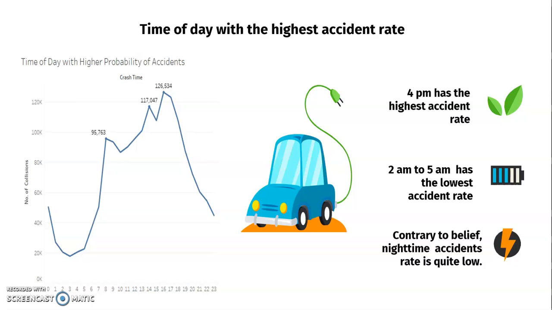Since I talked about some limitations in the data set, we could say that even this might imply that there are fewer drivers on the road, and that is the reason fewer accidents are happening. Or we simply can say that we don't have data for the vehicular movement at that time, so we cannot even say why it is happening. But based on the data set, what it speaks to us, that is what I presented here.